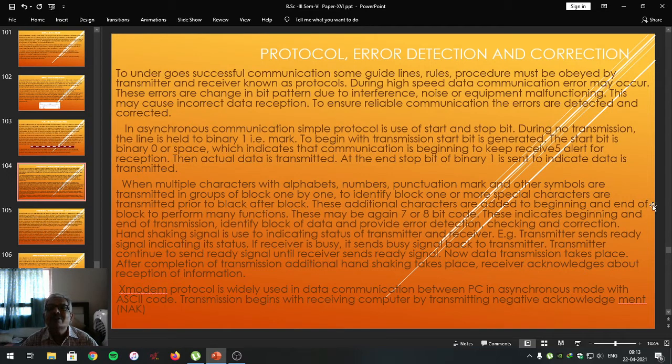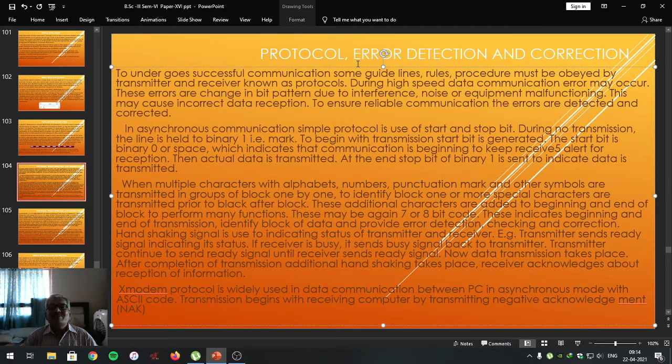Dear students, in today's lecture, we are going to study the protocol, error detection and correction. As I already stated, to undergo successful communication, the transmitting computer and receiving computer must obey some rules, some guidelines, some procedures. Those rules, procedures and guidelines that make the digital data communication successful between two communicating devices are known as the protocols.